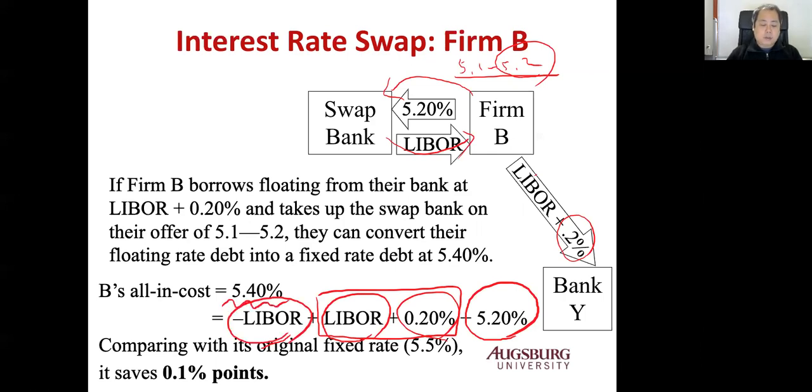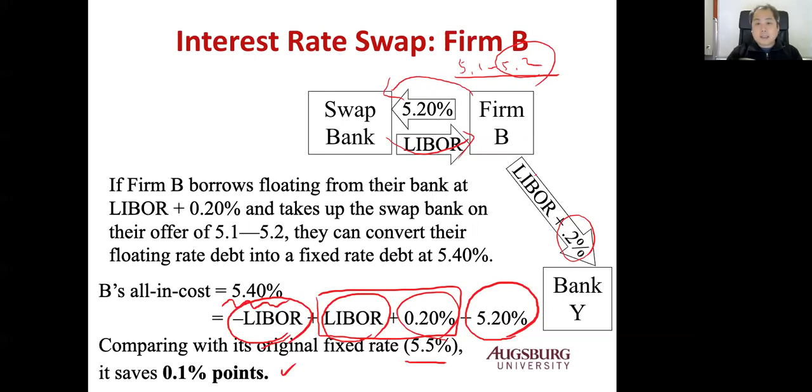So B's cost is 5.4%. Go back to the slide: they could borrow at 5.5%, so their cost declined by 0.1 percentage points. Bank B saves 0.1 percentage points.